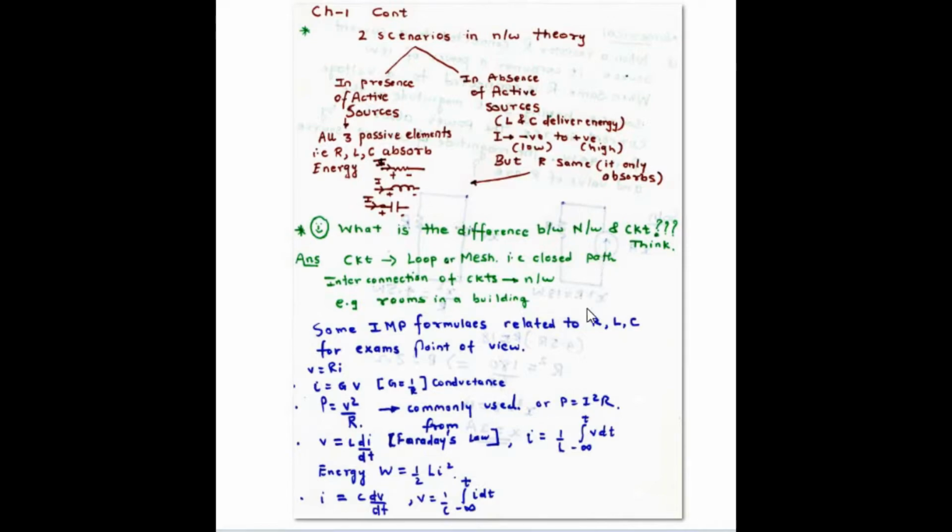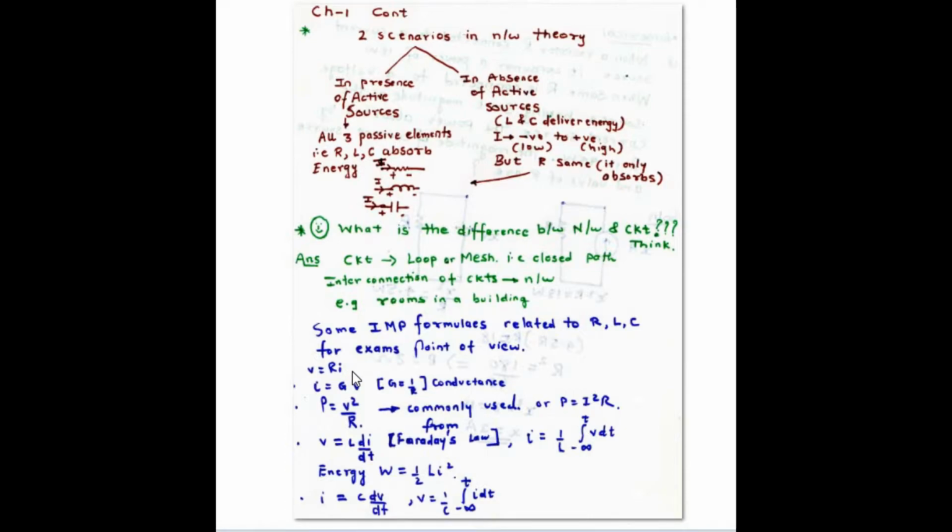Now let's move on to some important formulas related to the R, L and C as far as competitive exams are concerned. They have written some very simple, very basic formulas, which we can use while solving the numericals. First and foremost is V is equal to Ri. This is nothing but the Ohm's law, as was discussed in the previous lecture.